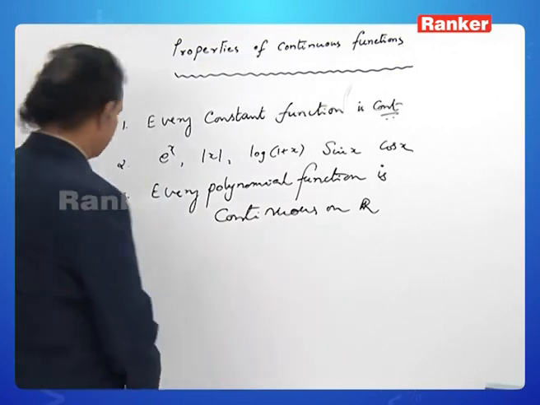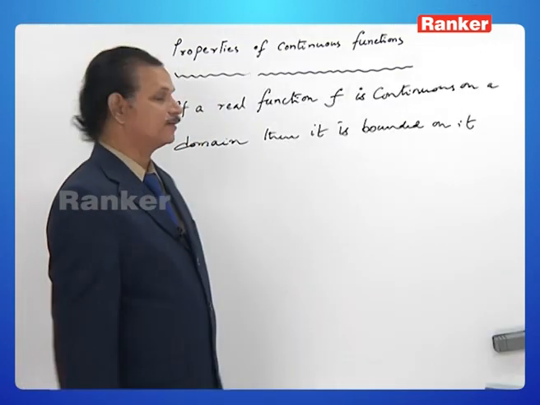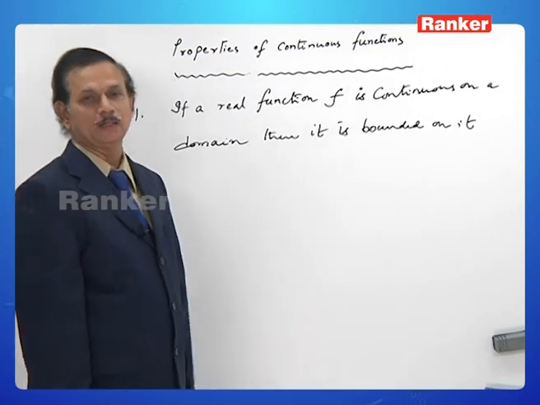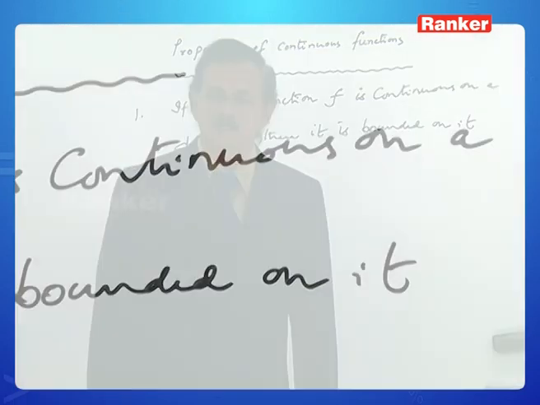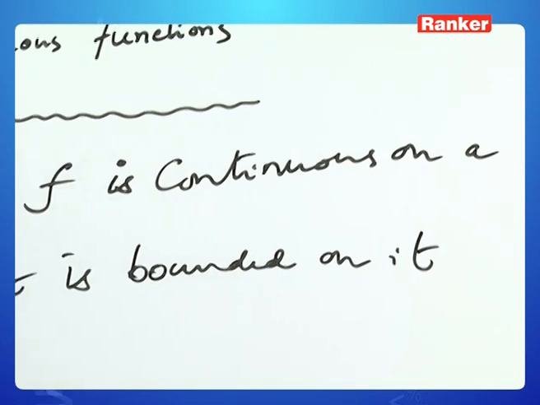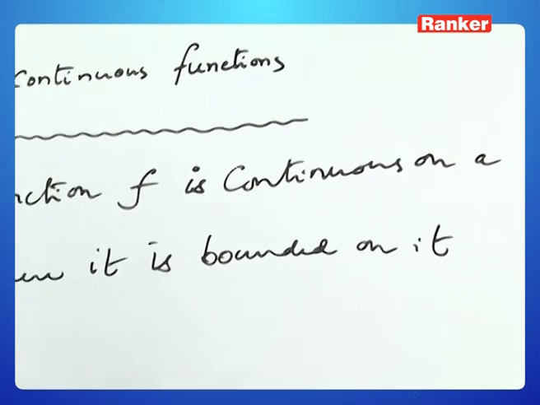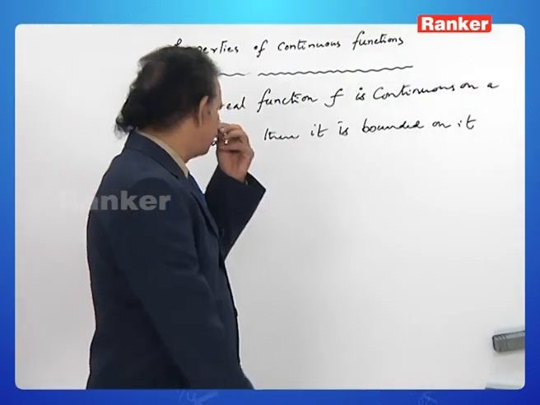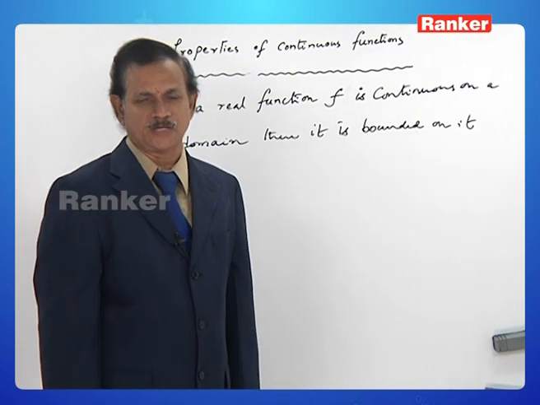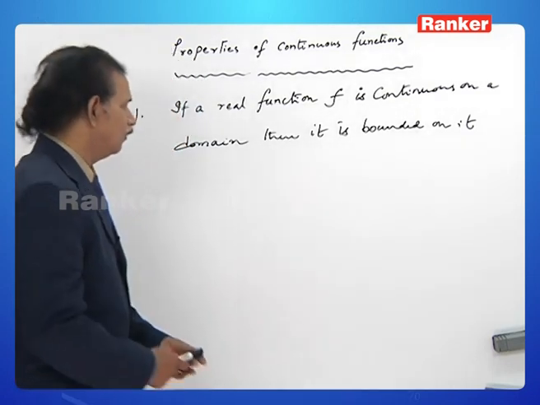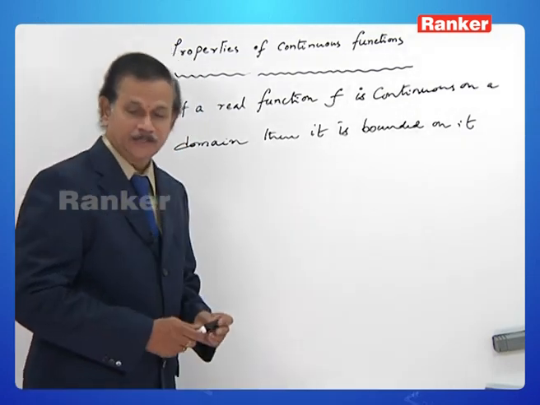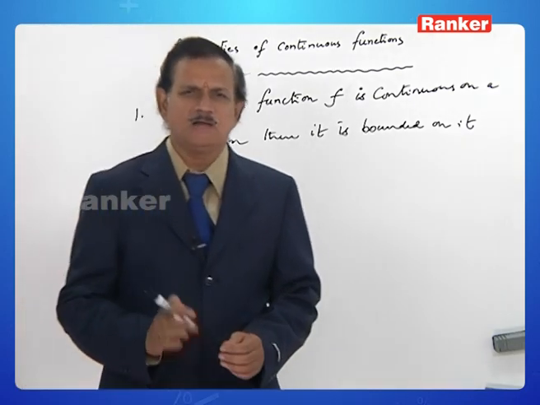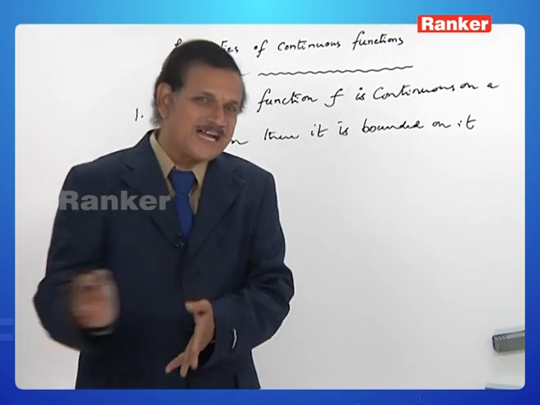And then next one. One of the most beautiful properties of continuous functions is, if a real function f is continuous at every point of a particular domain, then we say that it is continuous on the domain. The domain might be an interval, a closed interval, or open interval, or a set, or whatever you say, an aggregate like that. Well, here, in noting these properties of continuous functions, almost for every property, the converse need not be